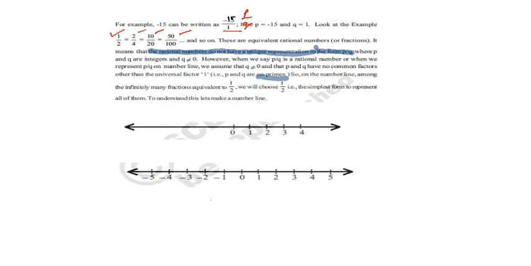When we are going to represent the rational number on the number line, you take the one in which P and Q are co-primes and represent it on the number line, because 2 by 4, 10 by 20, 50 by 100, all those are equal to 1 by 2. Here we take only 1 by 2 to represent on the number line, because 2 by 4 means 1 by 2, 10 by 20 means 1 by 2, 50 by 100 means 1 by 2.